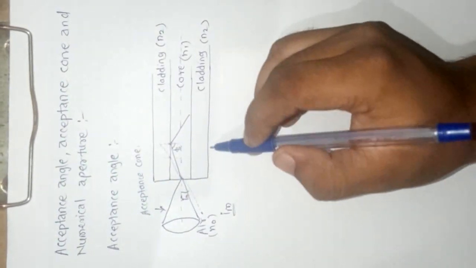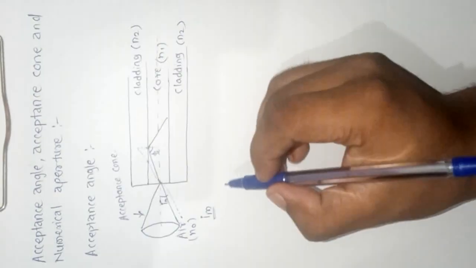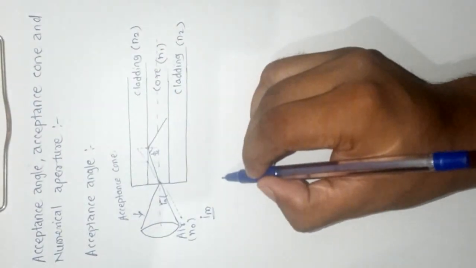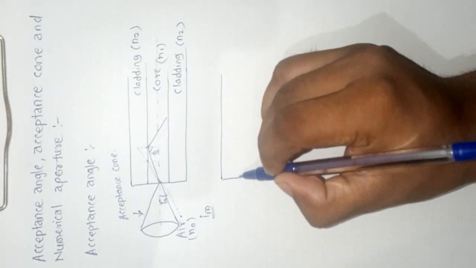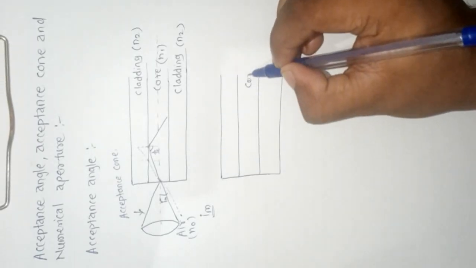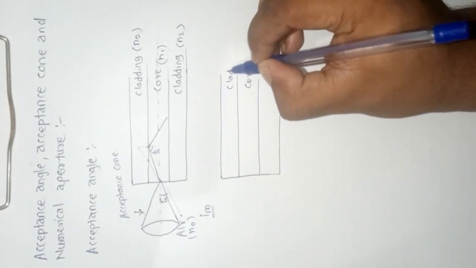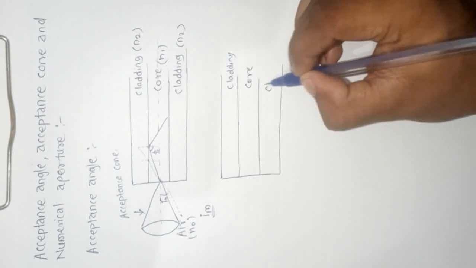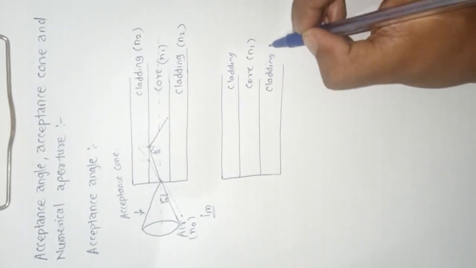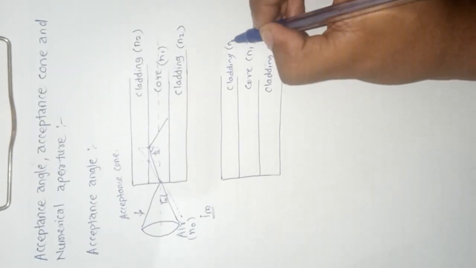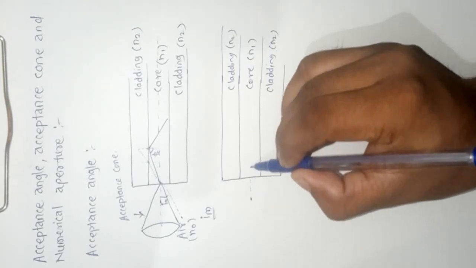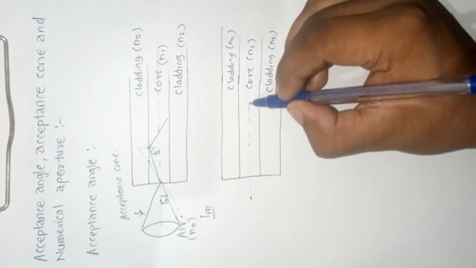Again consider this is the core, this is the cladding, this is also the cladding. The core has refractive index n1, the cladding has refractive index n2, and this is the fiber axis.